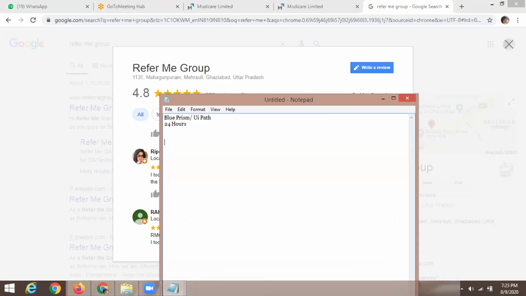And guys, if you compare fees in the market, you will find no one is teaching for less than 10,000 rupees per RPA tool. Here we have kept the fees at 6,500 rupees, whether you are learning Blue Prism or UiPath. Any of the tools you can pick and learn.